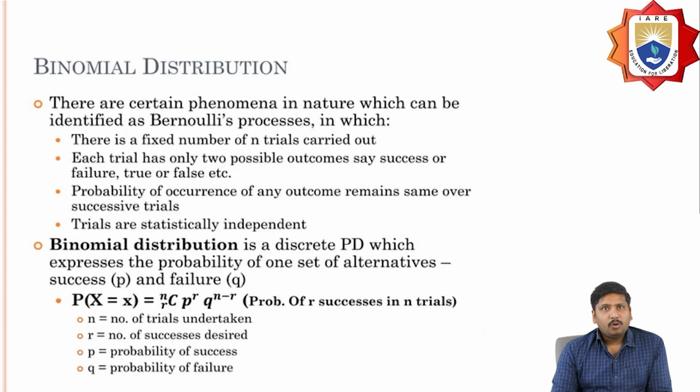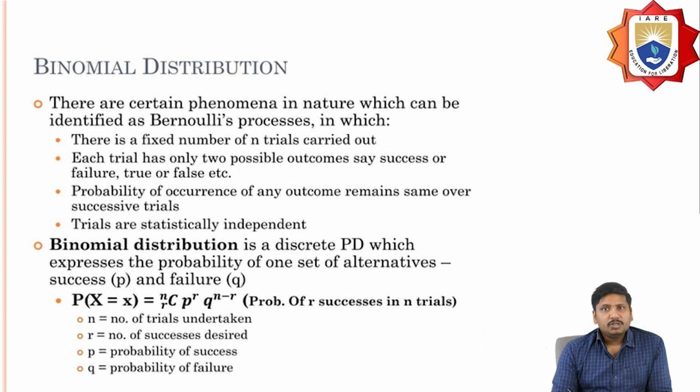And next one is the binomial distribution. In the binomial distribution, there are certain phenomena in nature which can be identified as a Bernoulli process. In this, there should be a fixed number of trials carried out, and each trial has two possible outcomes, that may be success or failure, or true or false, etc. The probability of occurrence of any outcome remains the same over the successive trials, and these trials are statistically independent.